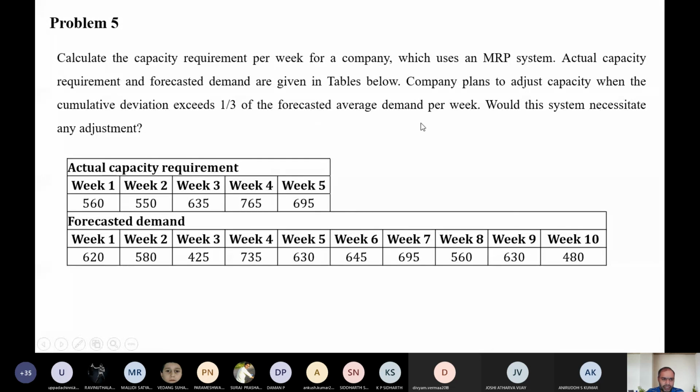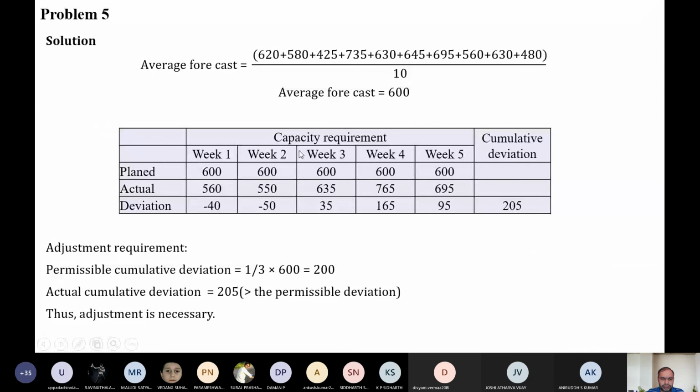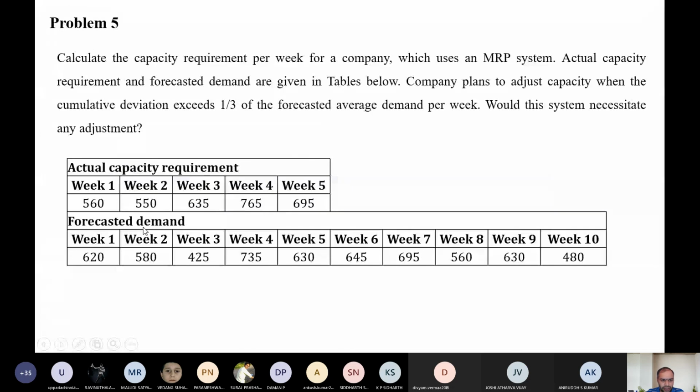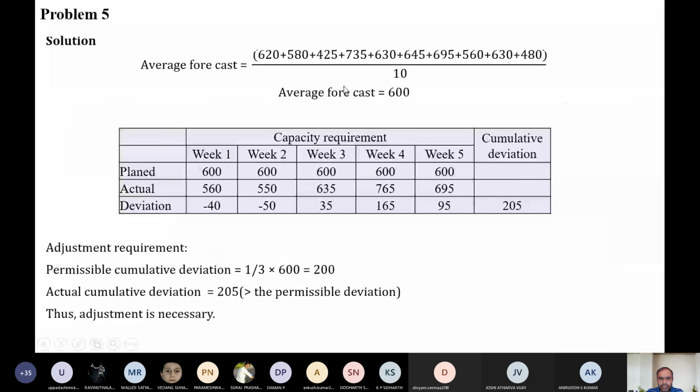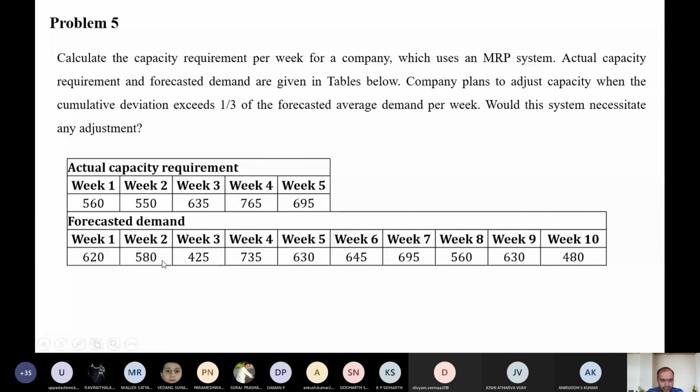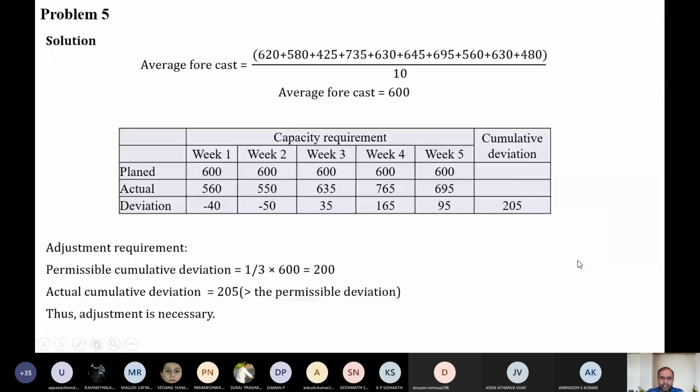How to solve this problem? First, we have to calculate the average forecast, the average for all the forecasted weeks, all the 10 weeks. So I add up all these values and divide by 10, and I'm getting 600.